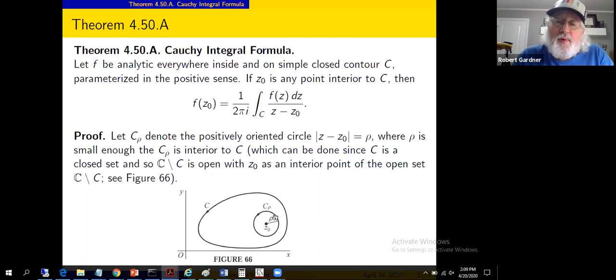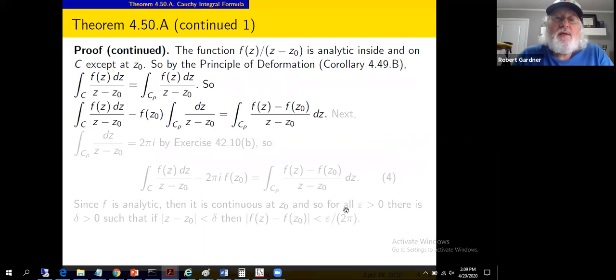That's true if we made rho even smaller, which we're maybe about to do. We have to stay away from z sub 0 in this conversation because that integrand is not analytic at z sub 0. So we stay away from z sub 0, and we can claim that those two integrals have the same value.